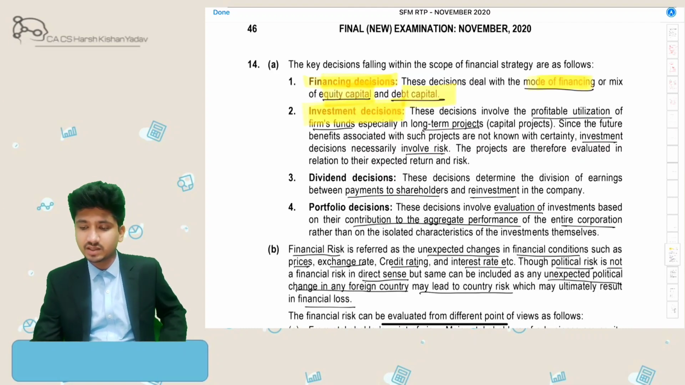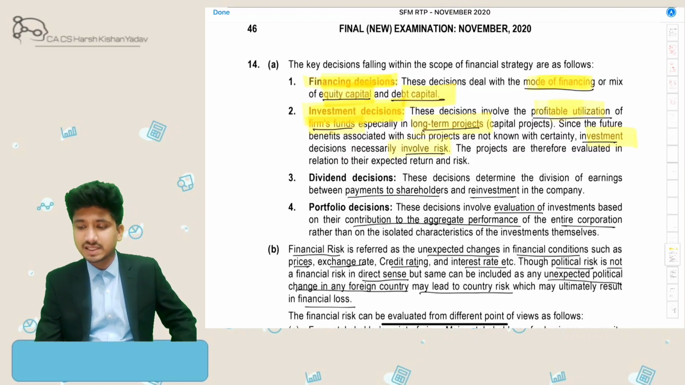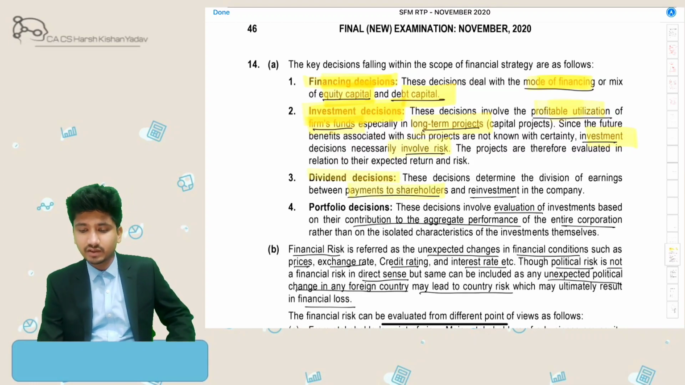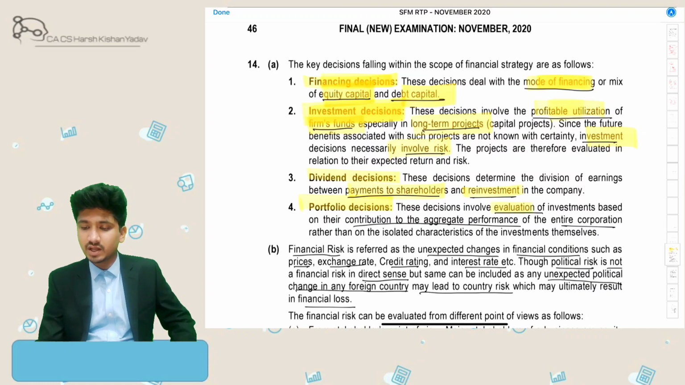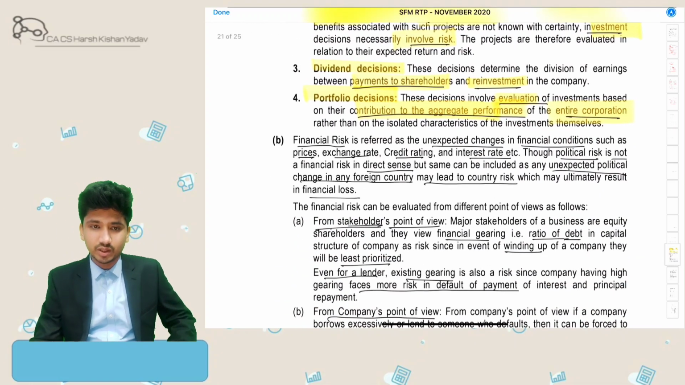Second is investment decisions, which deal with profitable utilization of the firm's funds for long-term projects, like where the firm should invest and which involves minimum risk. Dividend decisions, that is whether the earnings should be distributed amongst the shareholders or reinvested into the company. Portfolio decisions, evaluation of contribution to aggregate performance of the entire corporation rather than on an individual, isolated basis.